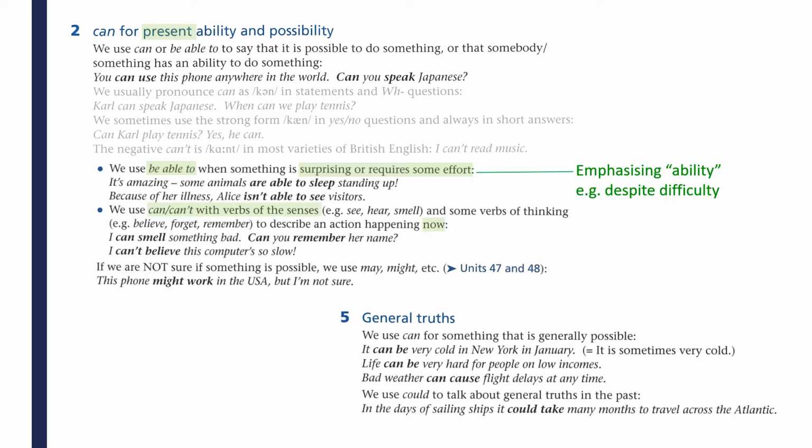Also, since we're talking about the present, if you say I can see, I can hear, usually we see it as a description for the present, not that I can see as a general fact but that I can see something now. Basically, the word can is used for things that are generally possible.